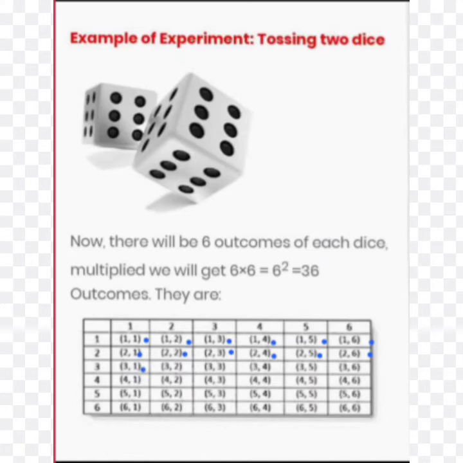Then 3 comma 1, 3 comma 2, 3 comma 3, 3 comma 4, 3 comma 5, 3 comma 6, like that. Similarly you can find here 4 comma 1, 4 comma 2, 4 comma 3, 4 comma 4, 4 comma 5, 4 comma 6, 5 comma 1, 5 comma 2, 5 comma 3, 5 comma 4, 5 comma 5, 5 comma 6, 6 comma 1, 6 comma 2, 6 comma 3, 6 comma 4, 6 comma 5, 6 comma 6. So the total number of outcomes is 36. Now how are we going to apply this in different questions?